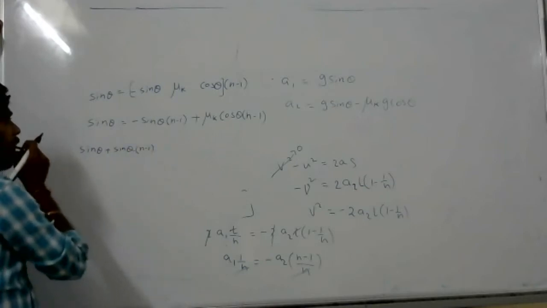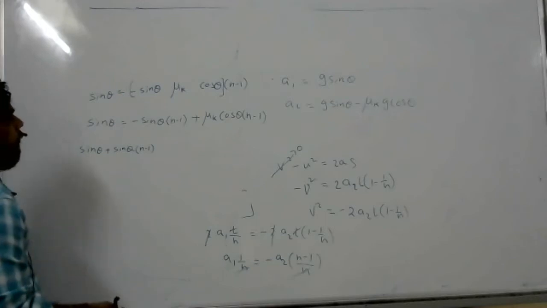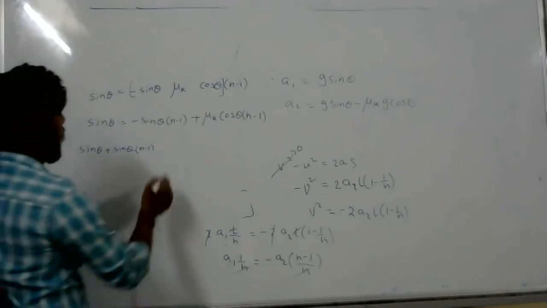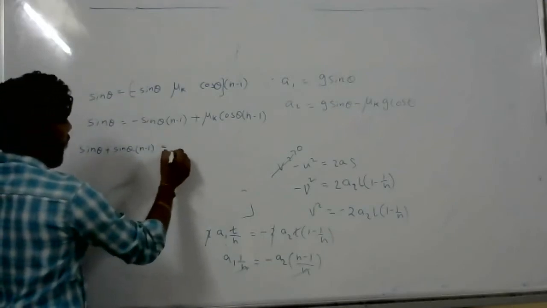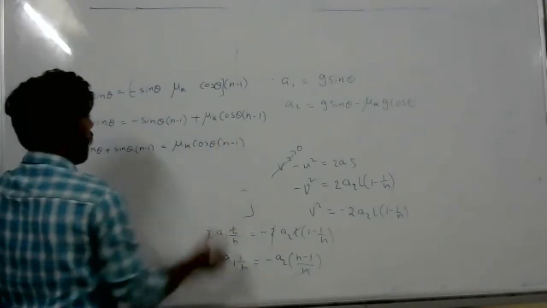Even if we do that, sir, you will get the correct answer. mu k cos theta into n minus 1.